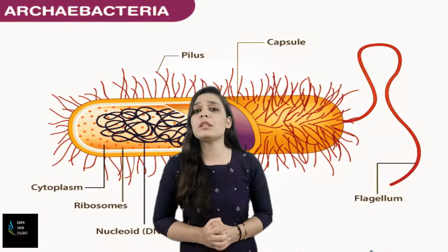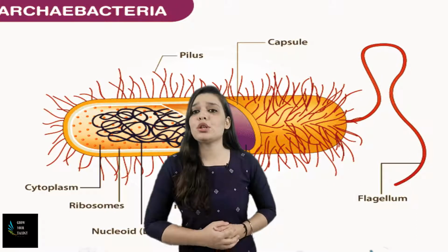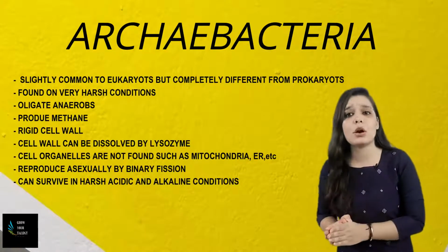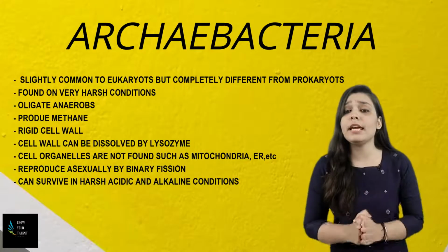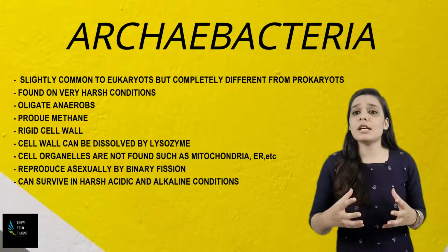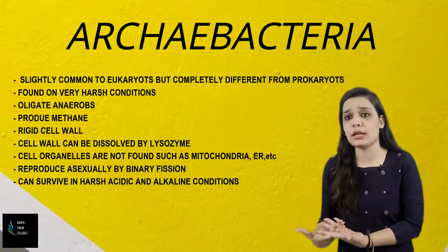Archaebacteria are known to be the oldest living organisms on earth and they belong to the kingdom Archaea. They are slightly common to eukaryotes but are completely different from prokaryotes. They can be found in very harsh conditions on the earth, such as the bottom of the sea or in extreme boiling points such as volcanoes.